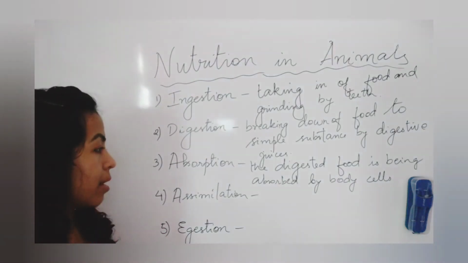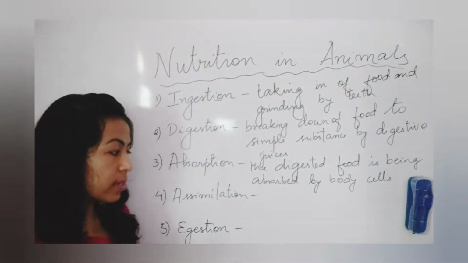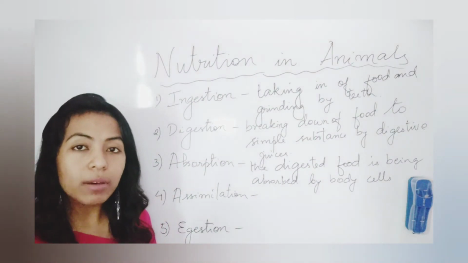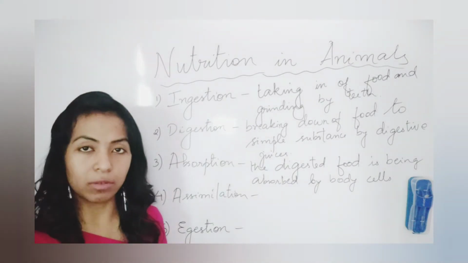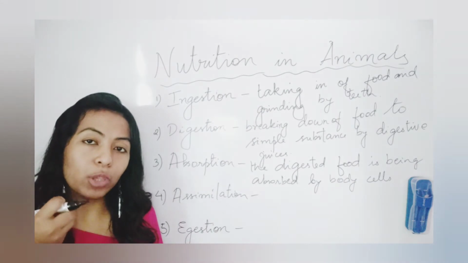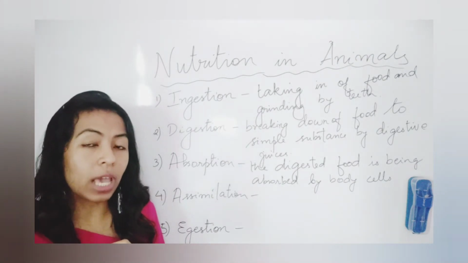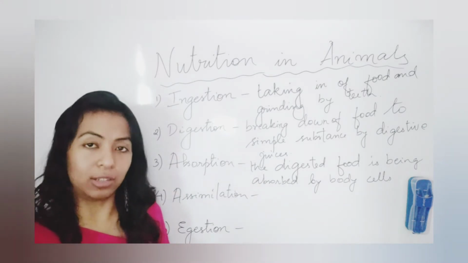Now let us come to the next one, that is called assimilation. What is assimilation? The food has been absorbed, and our body utilizes the nutrients from the absorbed food in the form of energy.